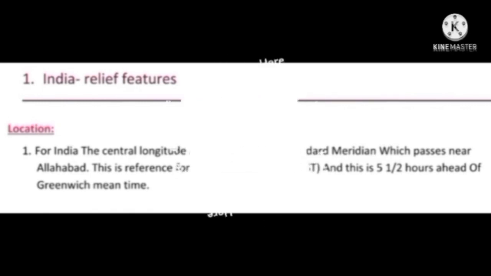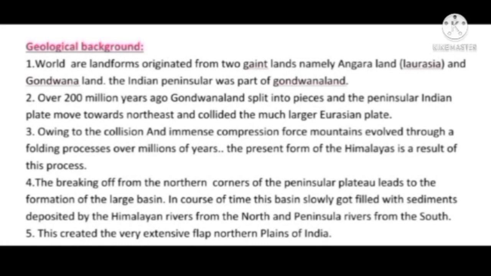We go to the next topic, geological background. The first one is that world landforms originated from two giant lands, namely Angara land, also called Laurentia, and Gondwana land. The Indian peninsula was part of Gondwana land. Over 200 million years ago, Gondwana land split into two pieces and the peninsular Indian plate moved towards the northeast and collided with the much larger Eurasian plate.